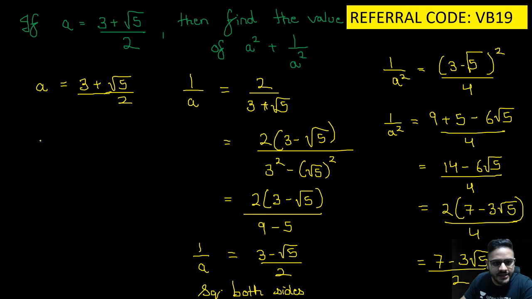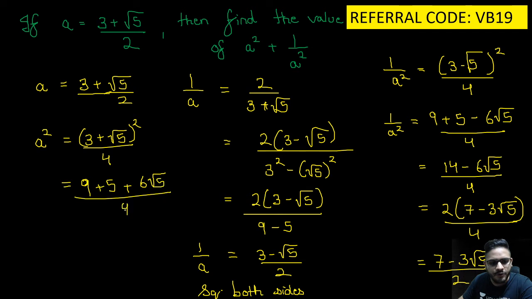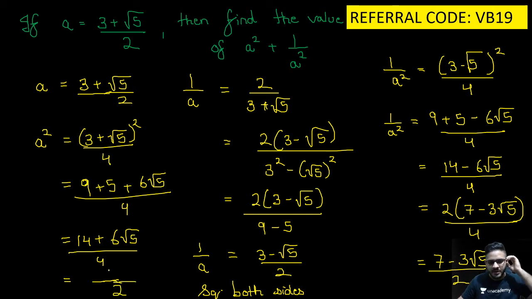Here also, squaring both sides, you get a square is equal to (3 plus root 5) the whole upon 4. So (9 plus 5 plus 6 root 5) the whole upon 4. So again you get (14 plus 6 root 5) upon 4, and finally, I am doing it directly, you can also take common, the whole upon 2. It will come as (7 plus 3 root 5).